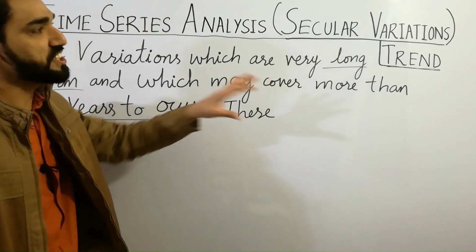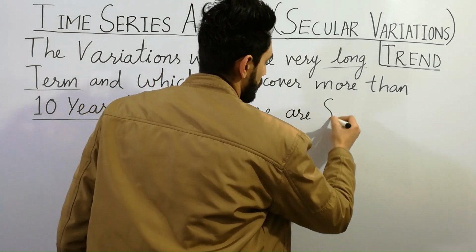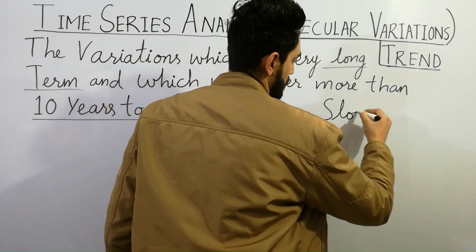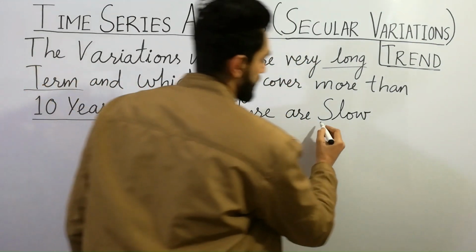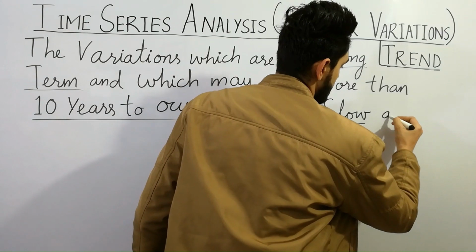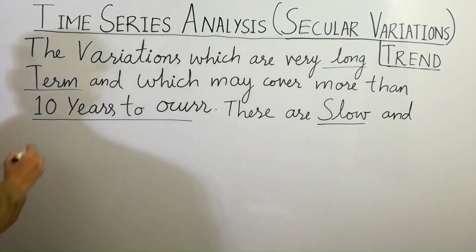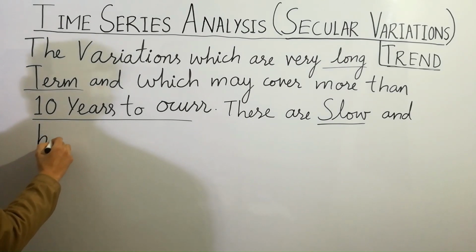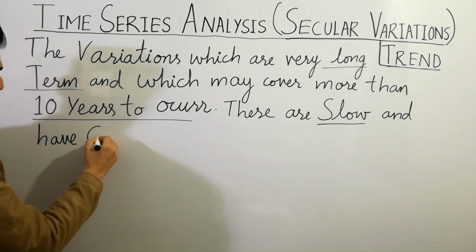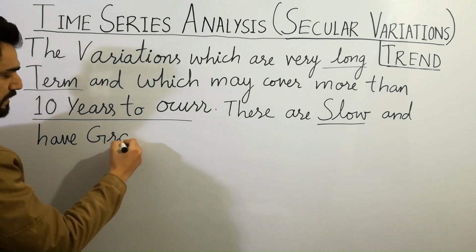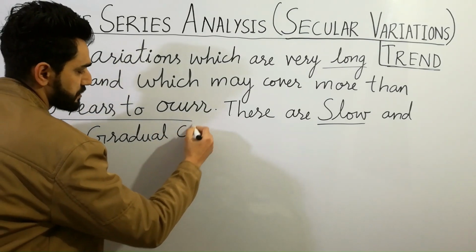These variations are slow. This is a very important point, and they have gradual changes.